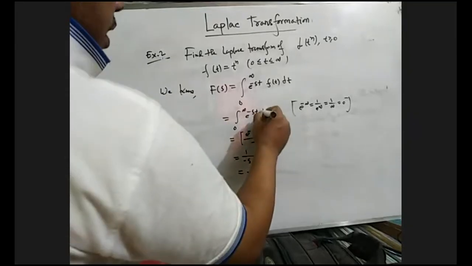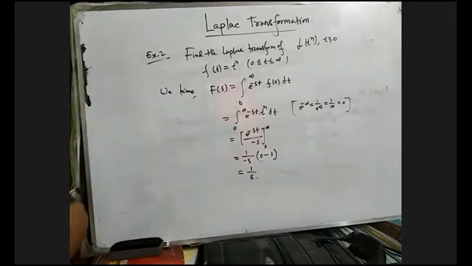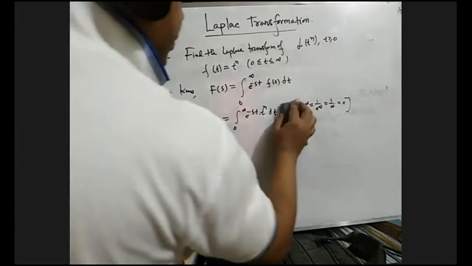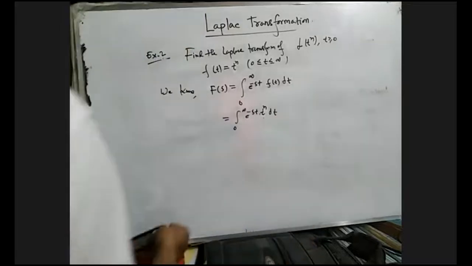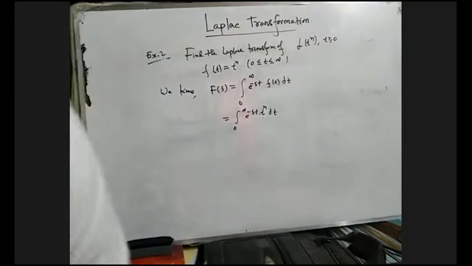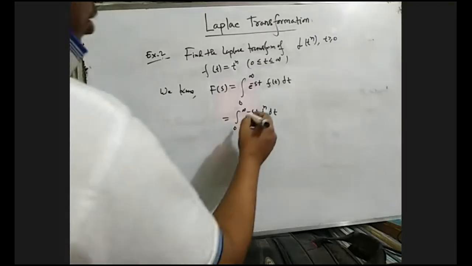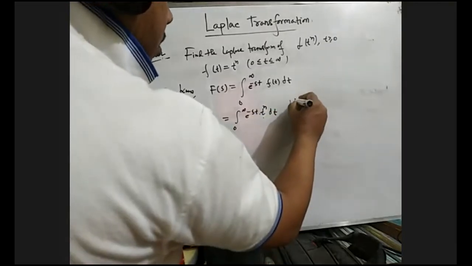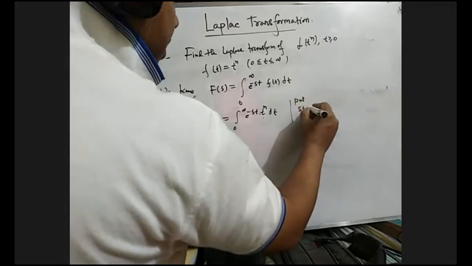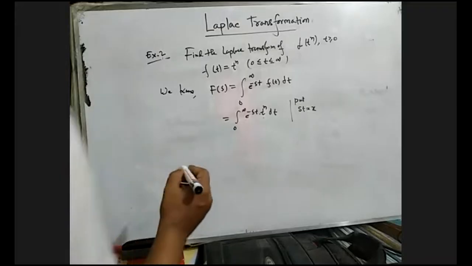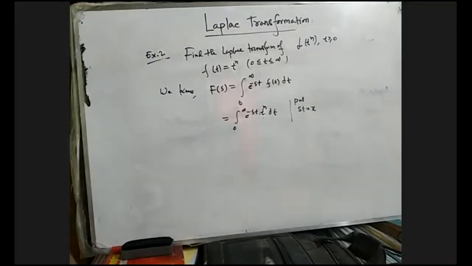Now just putting the value of t to the power n, we get these values. So we have to find the improper integration of this. Now we have to substitute st equals x.